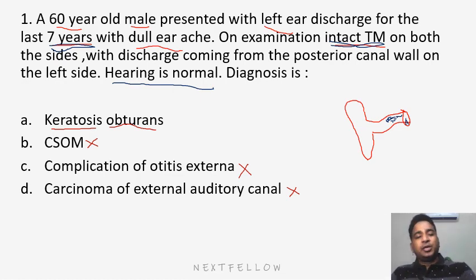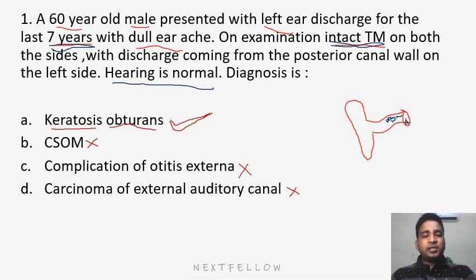So carcinoma can't be an option that continues for 7 years without causing any hearing changes. So B, C, D, all three options seem to be incorrect, and keratosis obturans seems to be correct. How is this correct?